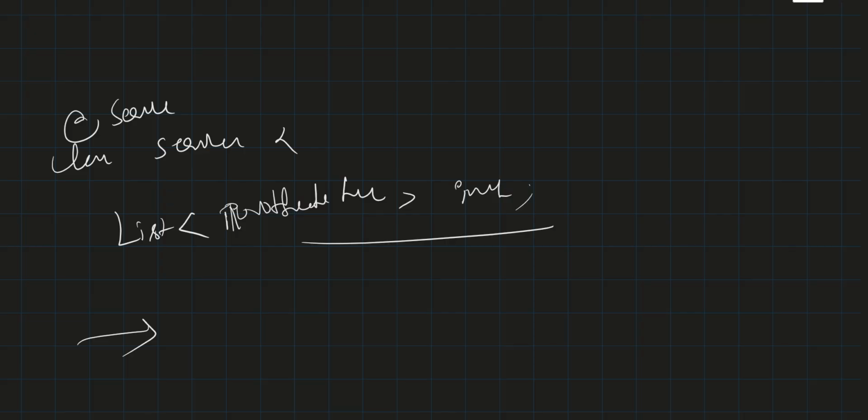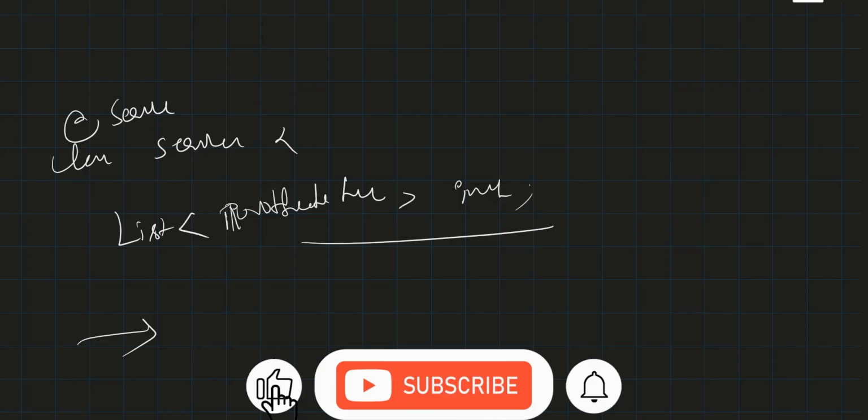So when multiple implementations of an interface exist, Spring can't decide which bean to inject, and it throws an exception called no qualifying bean error. This can be resolved by explicit selection, either with @Qualifier, or by default bean selection with @Primary.